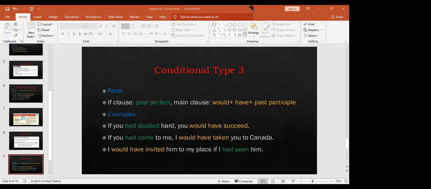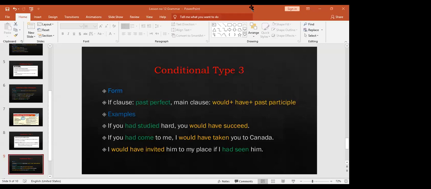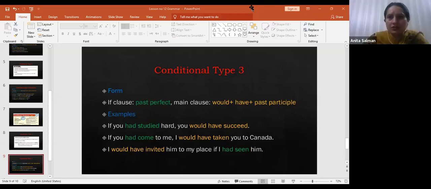Right? Okay, I'm going to give you a quick summary of all these three conditionals. Hope many of your confusions will be settled. Can you see the screen? I want all of you to pay close attention to the screen. Look, conditional sentences type 1.